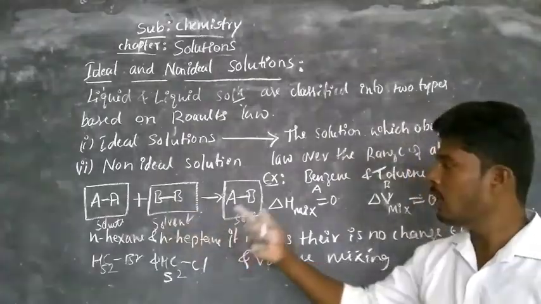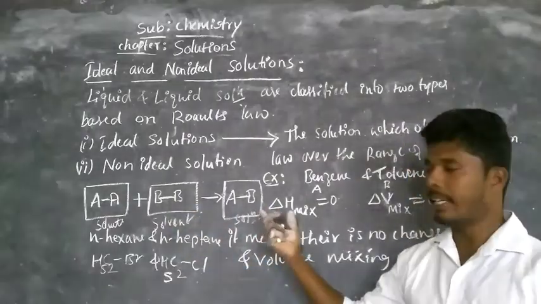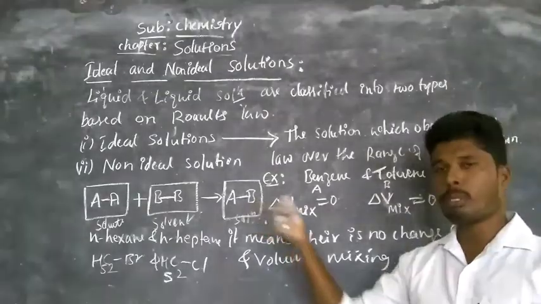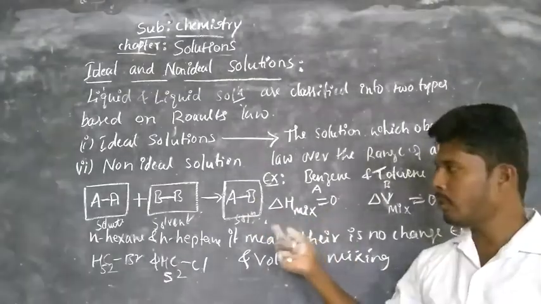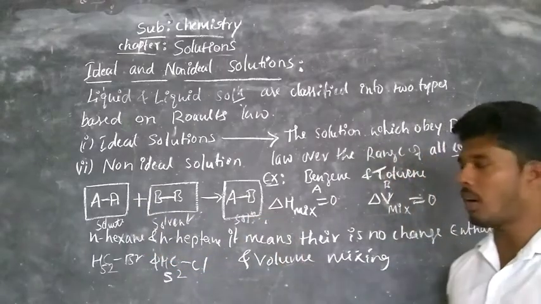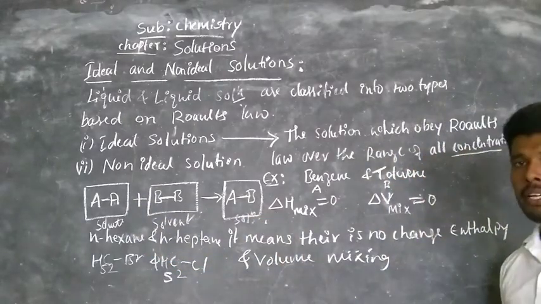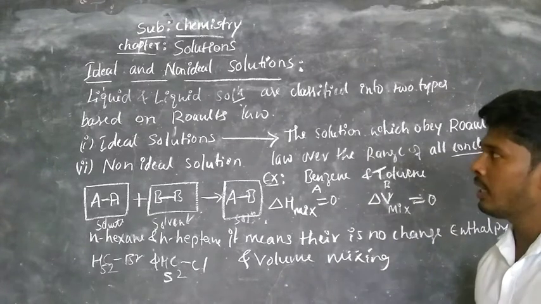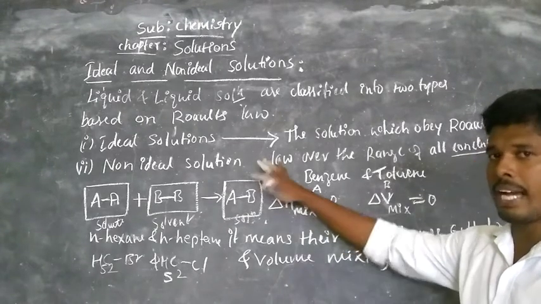Therefore the resultant solution, internal attraction and their properties and their size of the particles is almost the same for AA and BB. Therefore the solution is called an ideal solution, which obeys Raoult's law under all concentrations. This is Raoult's law. This is the ideal solution.